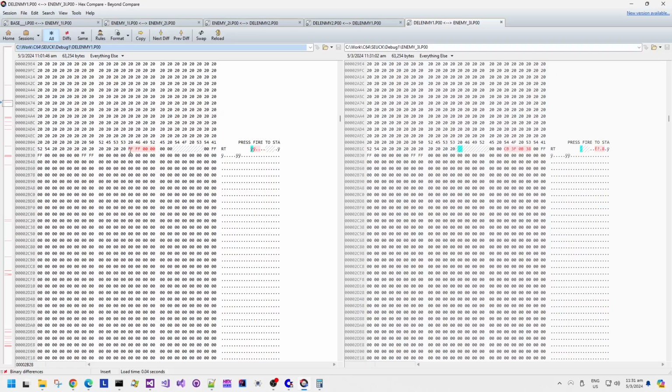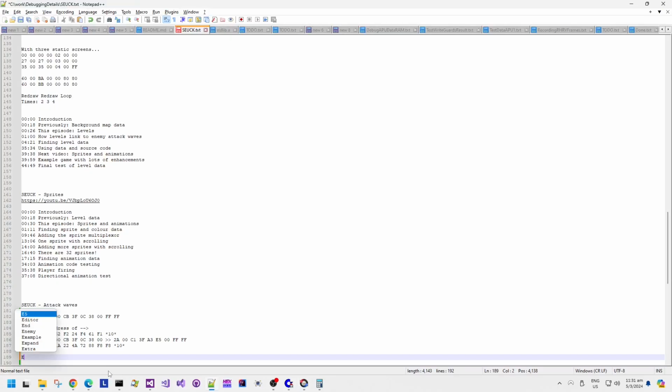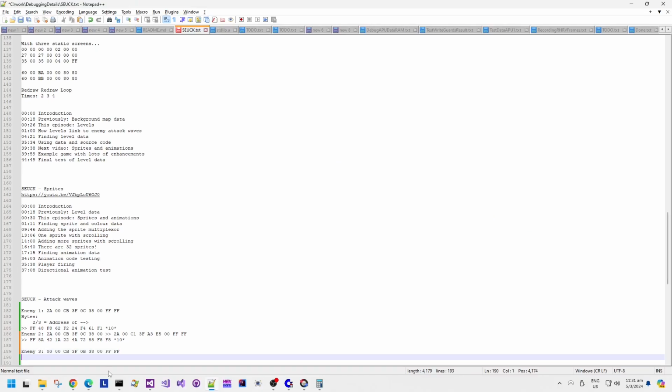But that's interesting, right? So this is enemy number 3's data. Now remember, it was at the beginning of the map, so enemy number 3. This is the new data for enemy number 3.